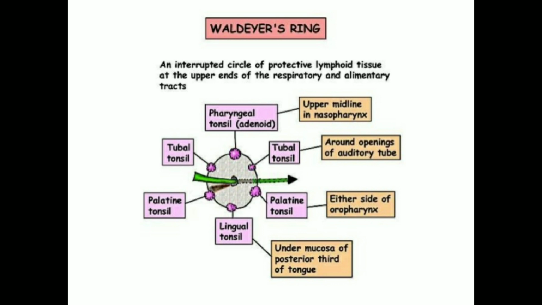But sometimes the tonsils themselves get infected, which can lead to their enlargement. So this forms a ring which protects from microorganisms entering into the oral cavity. That ring is called the Waldeyer's ring. It is formed by the pharyngeal tonsil, tubal tonsil, palatine tonsil and lingual tonsil.